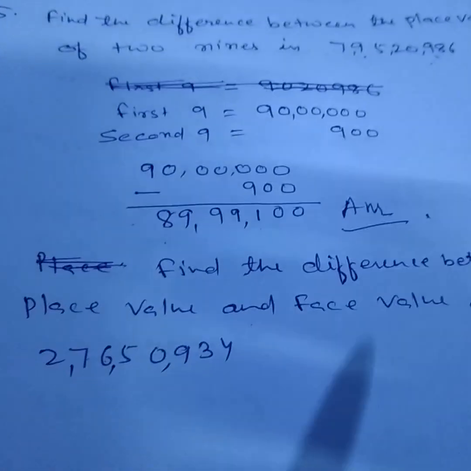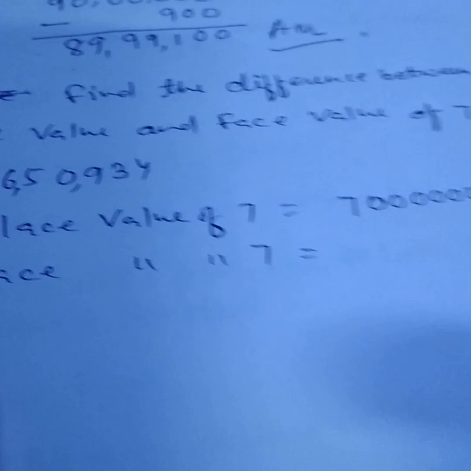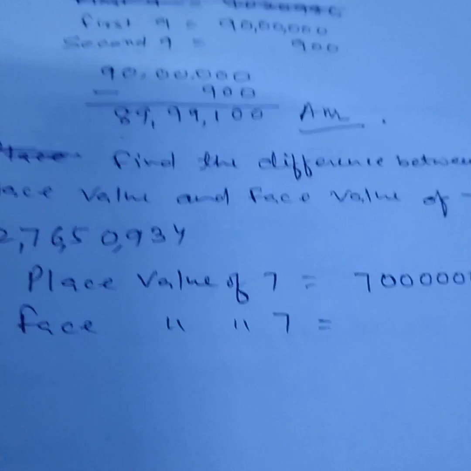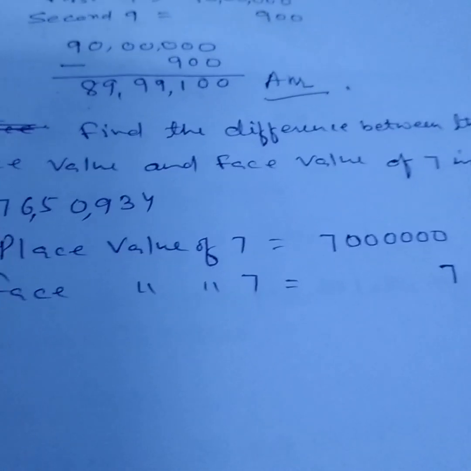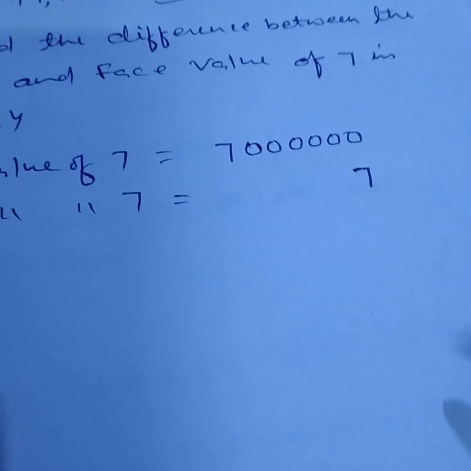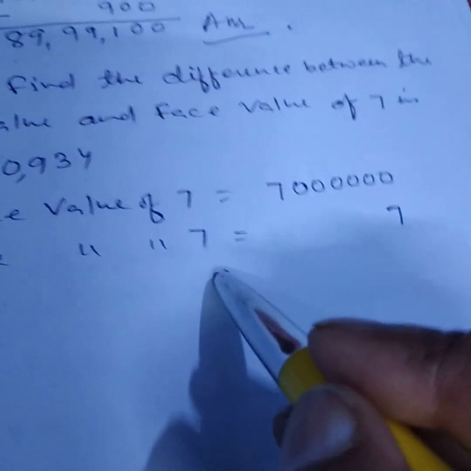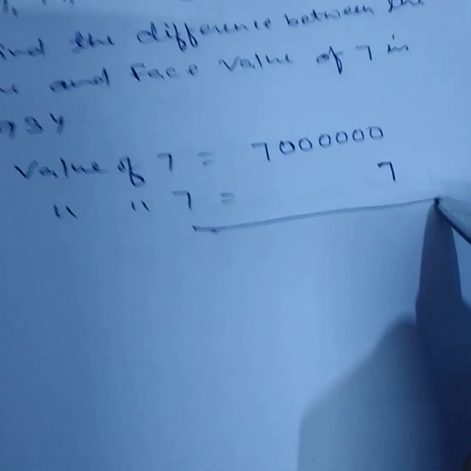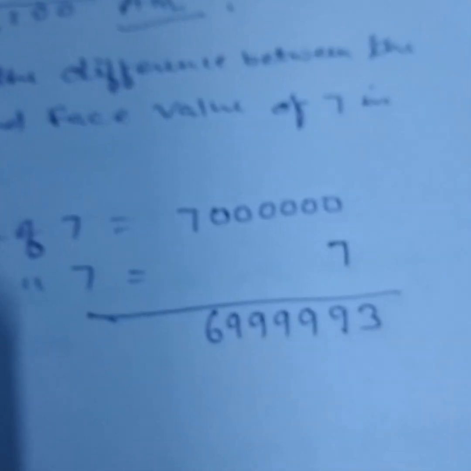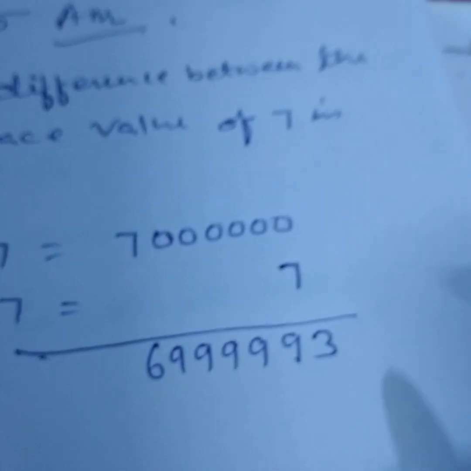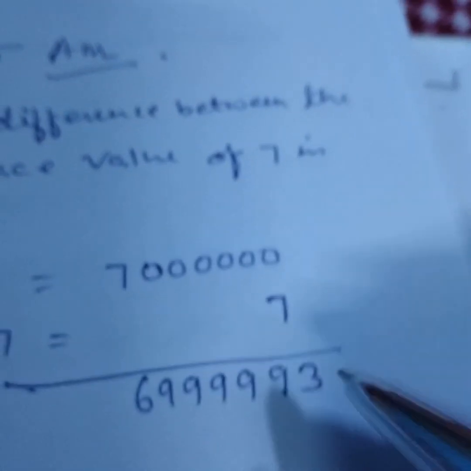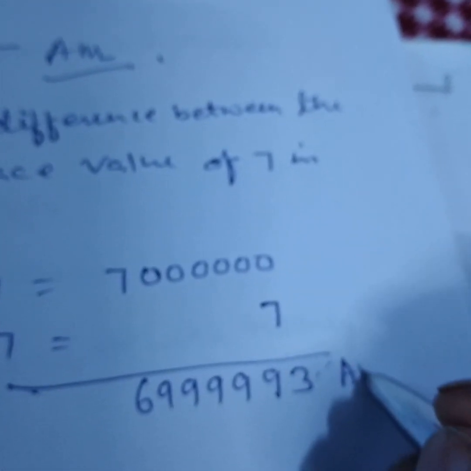The place value of 7 in this number is 70 lakh and the face value of 7 is 7. Now we find their difference: 70 lakh minus 7 equals 69 lakh 99,993. This is the answer.